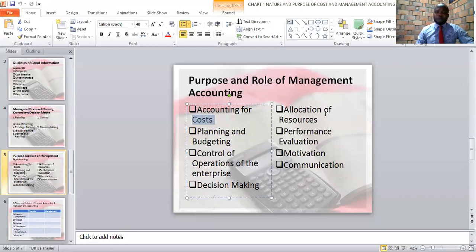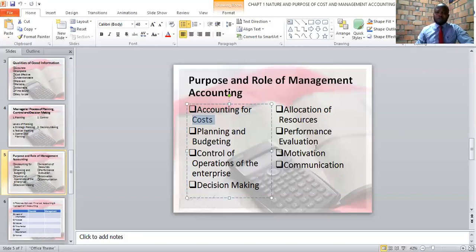Number 5, a study of management accounting will enable you to know how to allocate the scarce resources that we have within the organization. We will know the best place to allocate the scarce resources that we have. Which department should we take the resources from, and which department should we minimize the resources that are available?